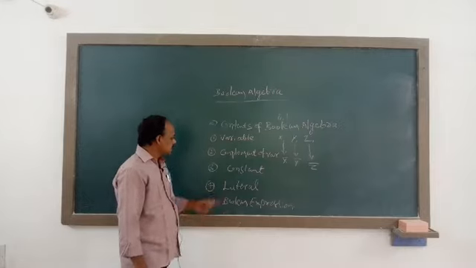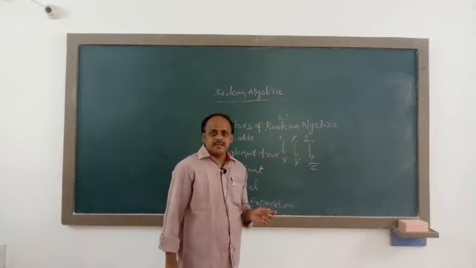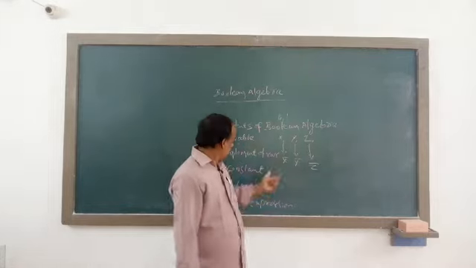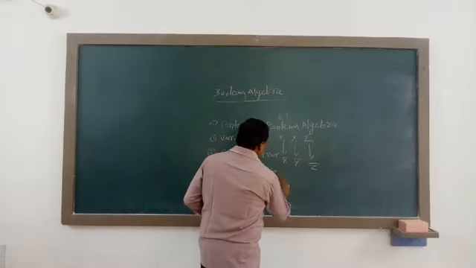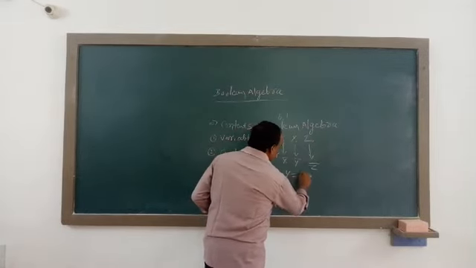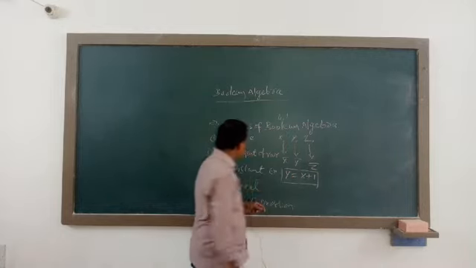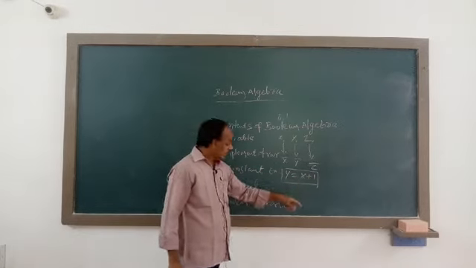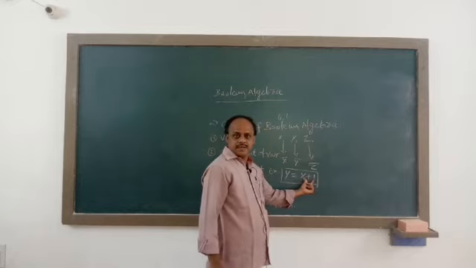And the next thing is constant. What is a constant? A constant is a fixed value in a Boolean expression. For example, let us consider y is equal to x plus 1. This is one expression. Here, on the RHS, two terms are there.